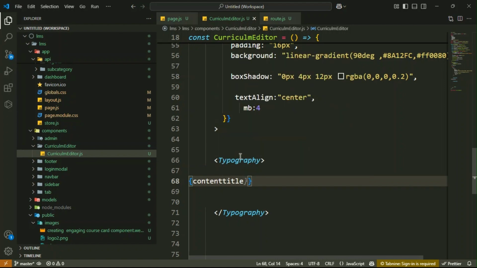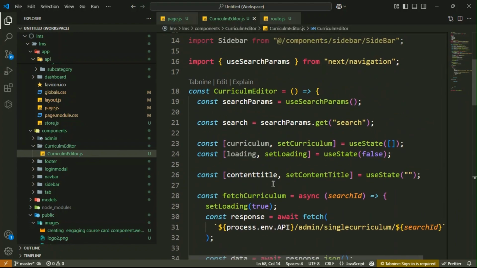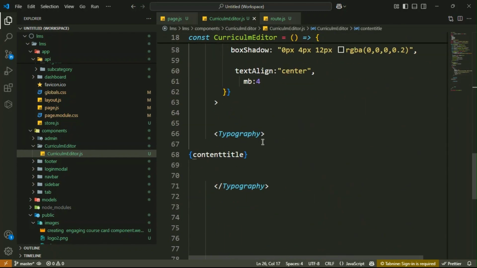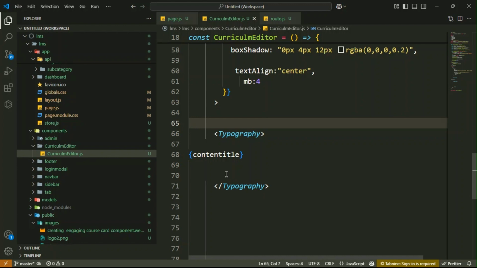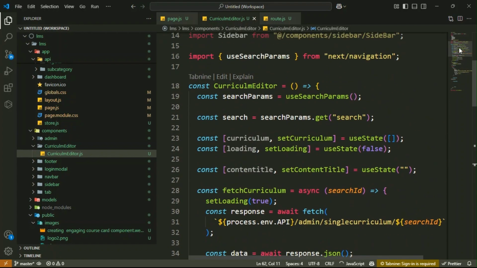Here is a spelling mistake guys. Let me fix it. This is title only. So here you have to write the title. Content. This is fine. Here you have content title. Okay, it is okay.